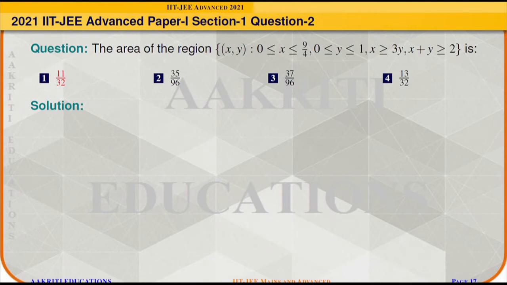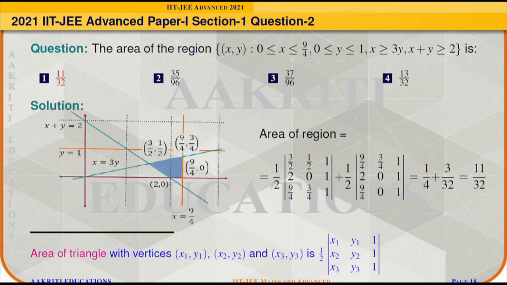We need to find the area of the region given as the set of all ordered pairs (x, y) such that x lies between 0 and 9/4, y lies between 0 and 1, x is greater than or equal to 3y, and x + y is greater than or equal to 2. So if we draw the diagram, we will come up with the shaded region.